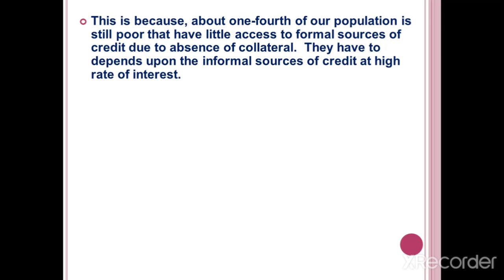of our population is still poor, and they have little access to formal sources of credit due to absence of collateral. They can't go to the bank. Why can't they go to the bank and take loans? Because the bank needs a collateral. On the poor side, there is an absence of collateral. They have to depend upon informal sources of credit at a high rate of interest. That is why poor people borrow money from informal sectors. But those informal sectors charge a high rate of interest.